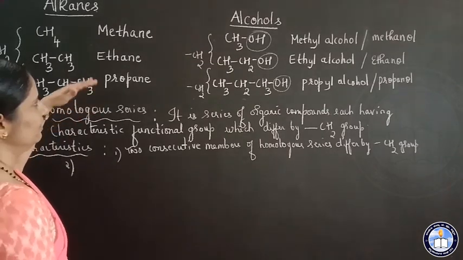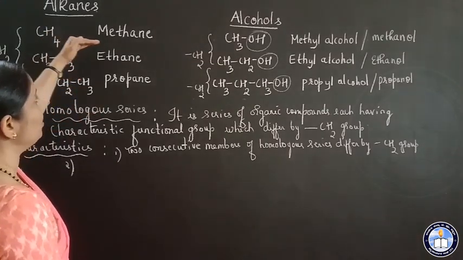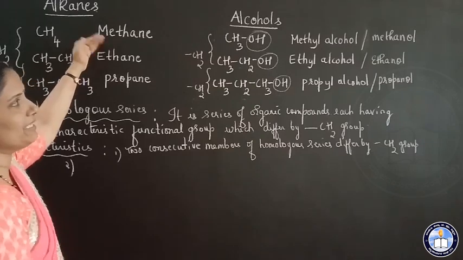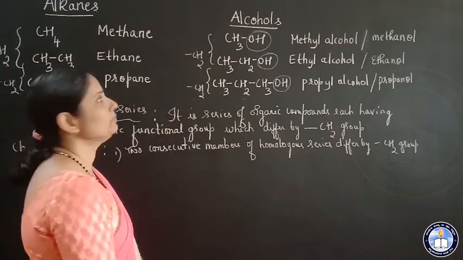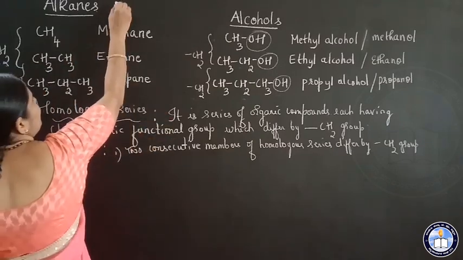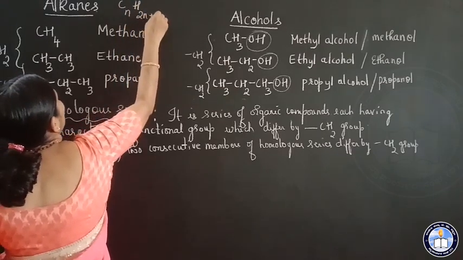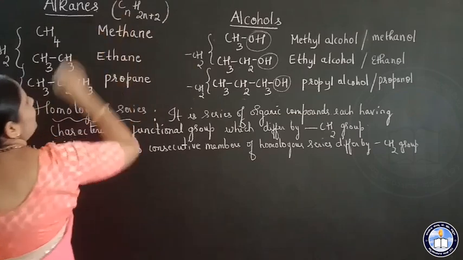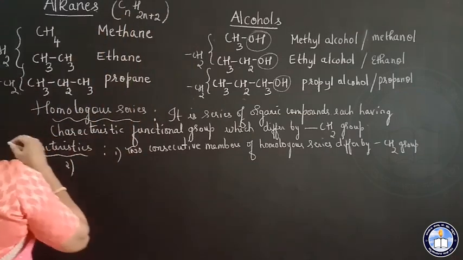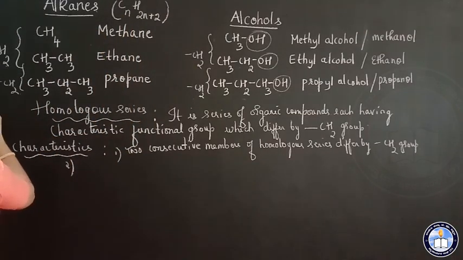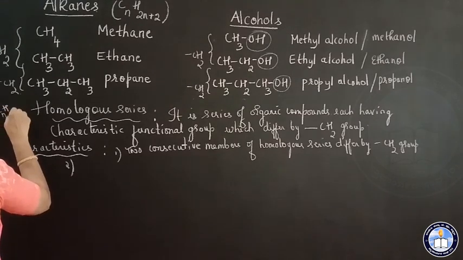Now see here, this homologous series, it can be represented by general formula. Now alkane, you have studied general formula is CnH2n plus 2. Right? And alkenes, what is the general formula for alkenes? It is CnH2n.